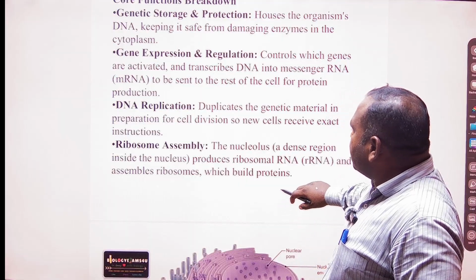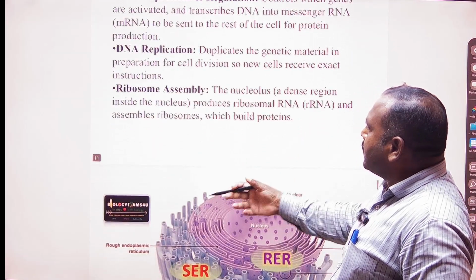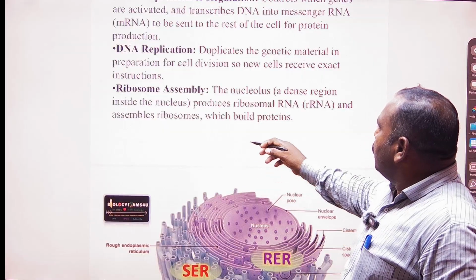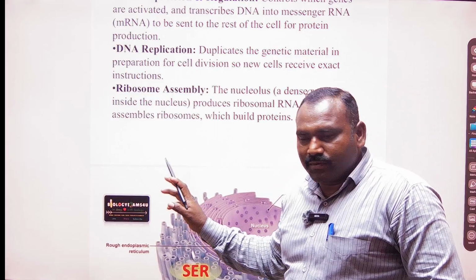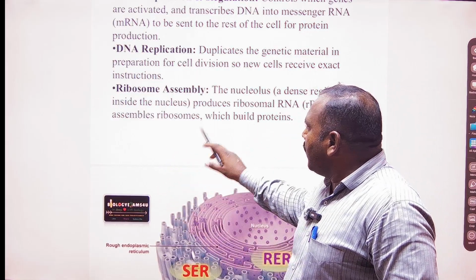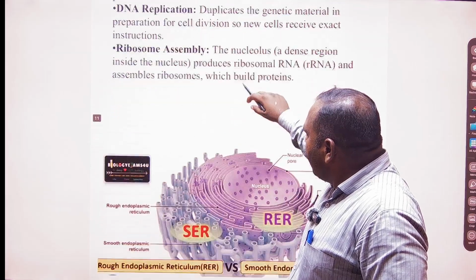Next is the ribosome assembly. Dense regions inside the nucleus produce ribosomal RNA, that is a small RNA. It has to be written like this, small RNA, and it can initiate cell division.